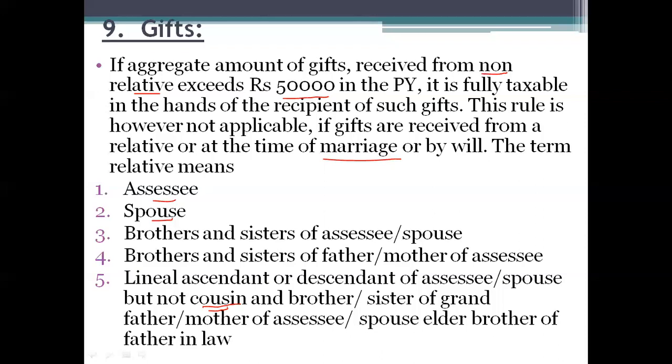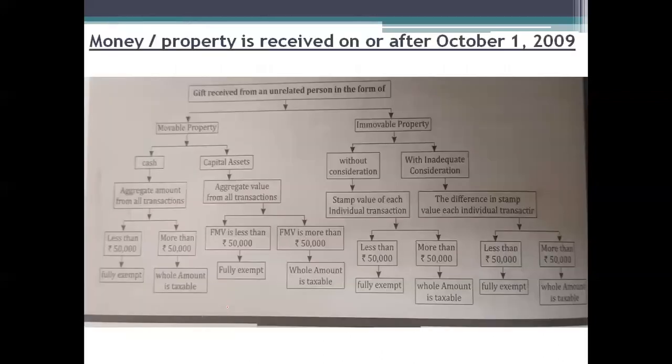Now there is a chart for money or property received on or after October 1st, 2009. If any money or property has been received as a gift on or after 1 October 2009, the following calculations have to be done.